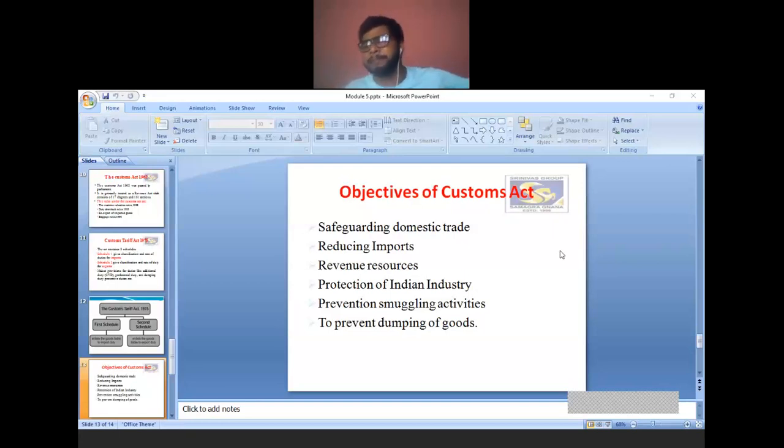Other countries simply dump their products in our country at a cheaper price, so it will affect our country, the domestic companies, and small scale businesses. So in order to prevent the dumping of goods, protect Indian industry, safeguard domestic trade, reduce imports, and increase revenue for the government, this Customs Act was introduced here in India.